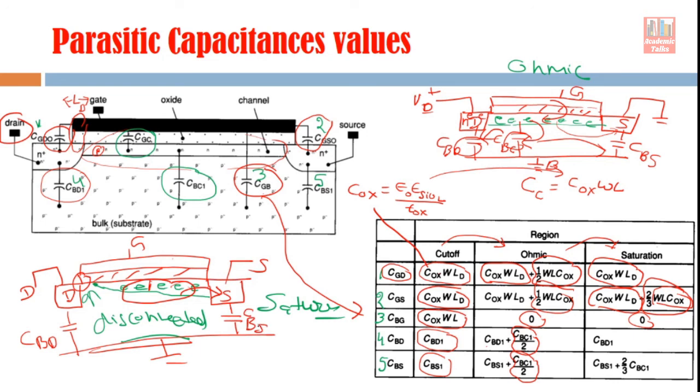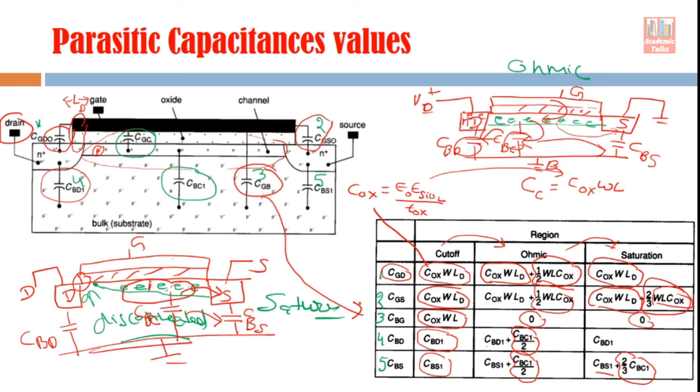So all the capacitance between channel and bulk, the bulk channel capacitance, will be added to bulk source. But because of this profile, it is more than half, so we say 2/3 of the bulk channel capacitance is being added to the bulk source capacitance.